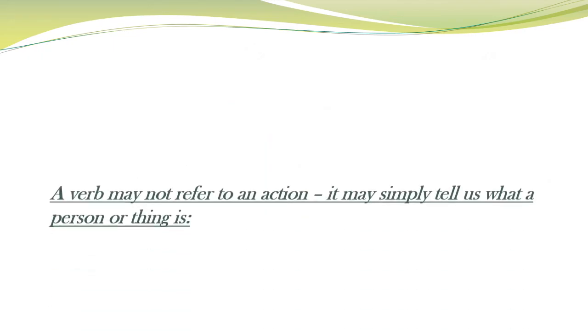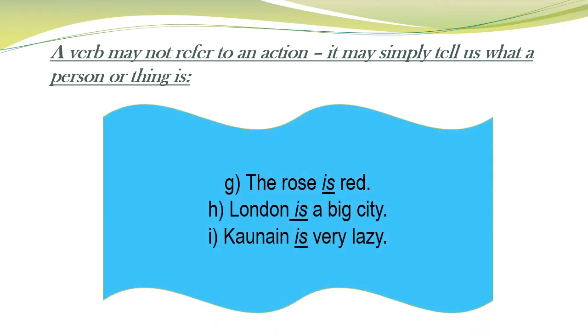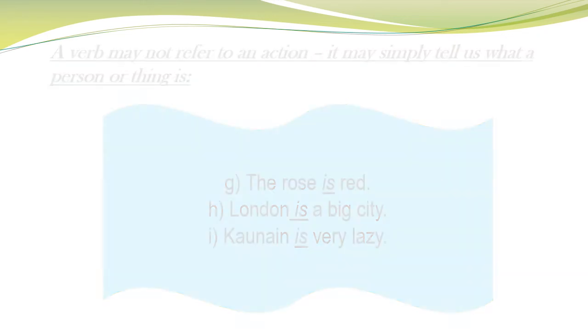Now, a word may not refer to an action. It may simply tell us what a person or thing is. For example, the rose is red. The verb is just helping us to know what the thing is, right? In the same way, London is a big city and Conan is very lazy.